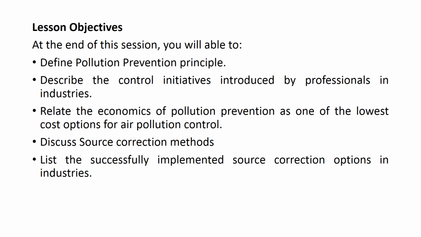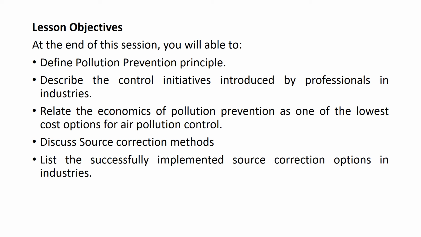The lesson objectives of this session are: at the end of this session you will be able to define the pollution prevention principle. You will be able to describe control initiatives introduced by professionals in industries like fuel change and equipment modification.